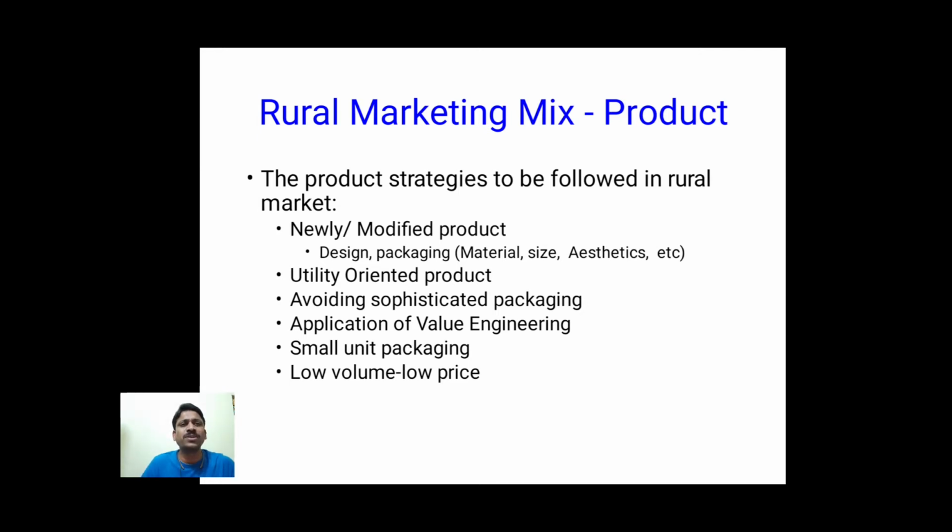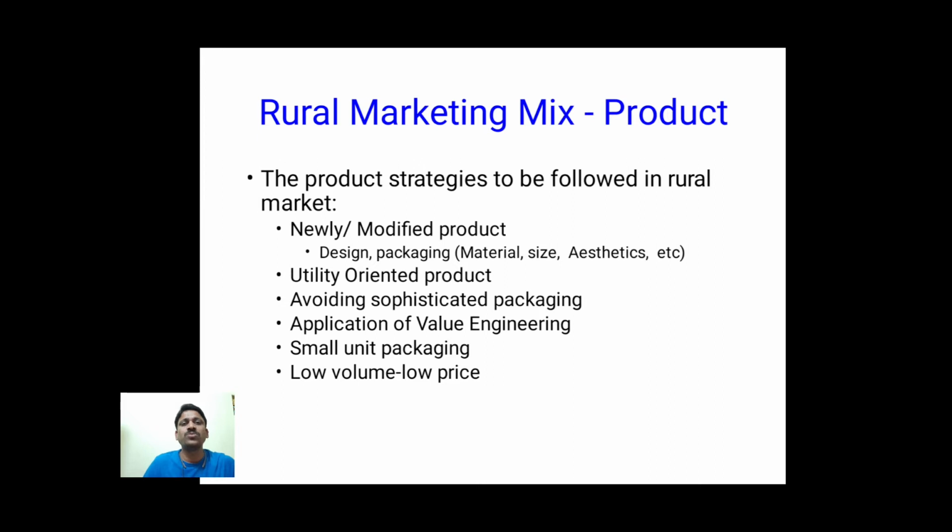So what are the different product strategies that companies can use in rural areas? The company or the manufacturer may develop a new product or modify the existing product which is for urban areas.